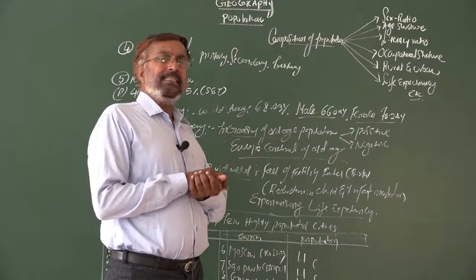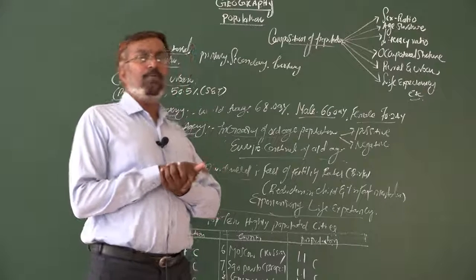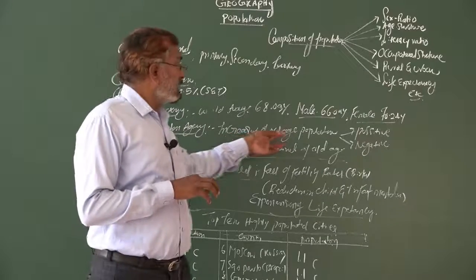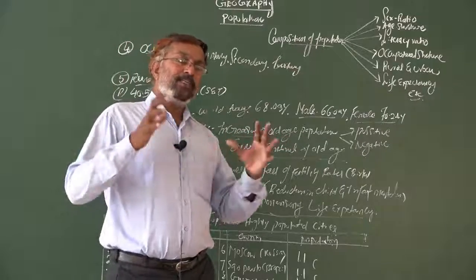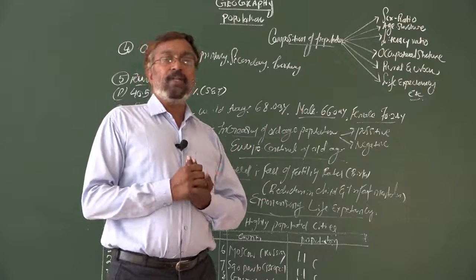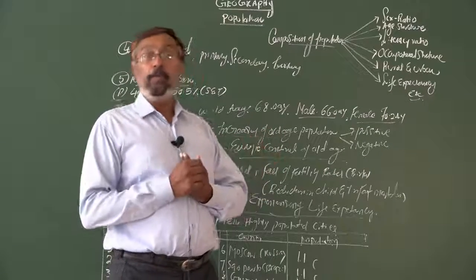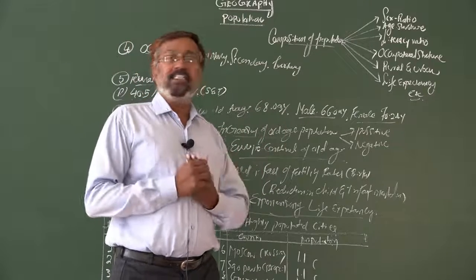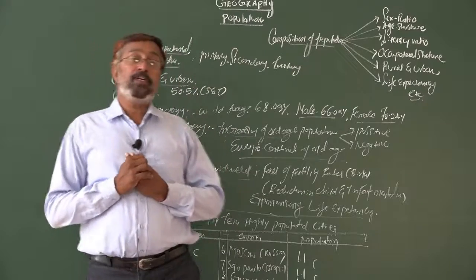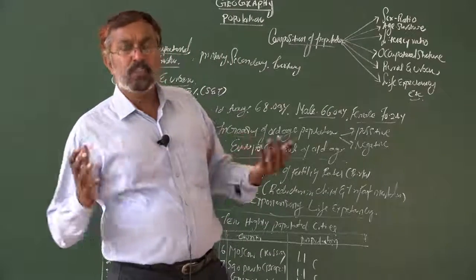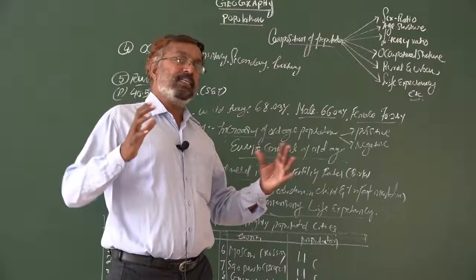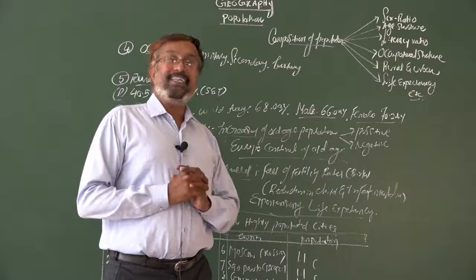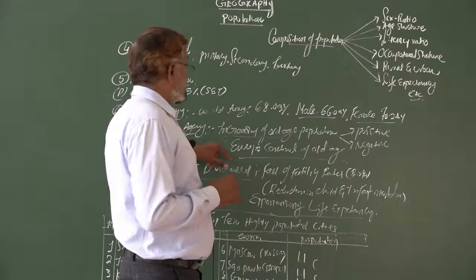Why is the old age population increasing? What is the reason? The reason is that life expectancy is increasing due to several technological improvements and developments, medical facilities, drinking water, food supply, and hygienic care, which help to increase life expectancy. It finally leads to an increase in the old age population. It means the number of old age people is increasing. That is known as population aging.